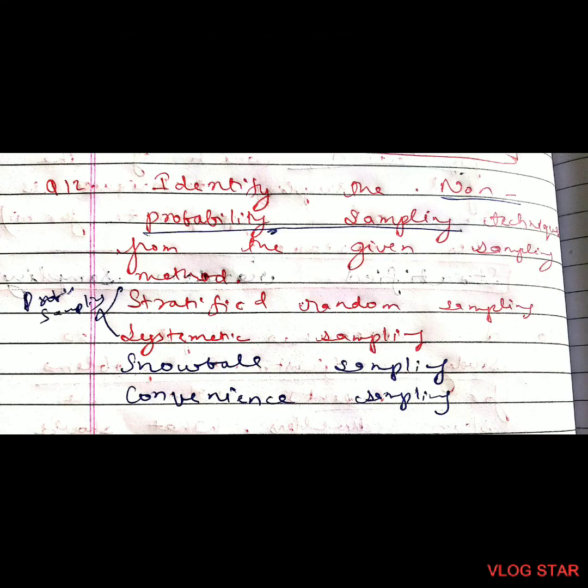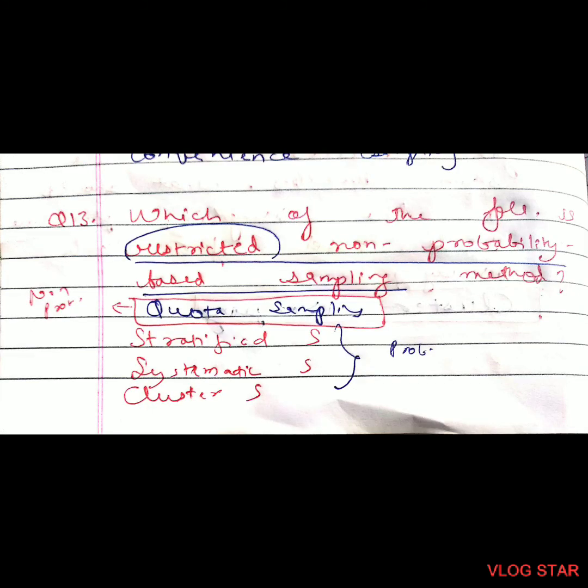Question number 12. Identify the non-probability sampling techniques from the given sampling method. Snowball sampling and convenience sampling are the non-probability sampling. The probability sampling are stratified random sampling and systematic sampling. Question number 13. Which of the following is restricted non-probability based sampling method? Quota sampling is non-probability based sampling method. Other three are the probability sampling method.